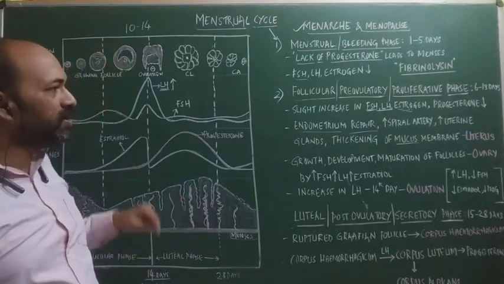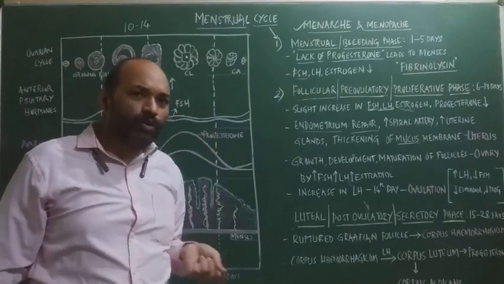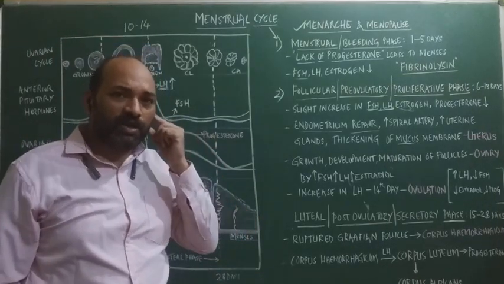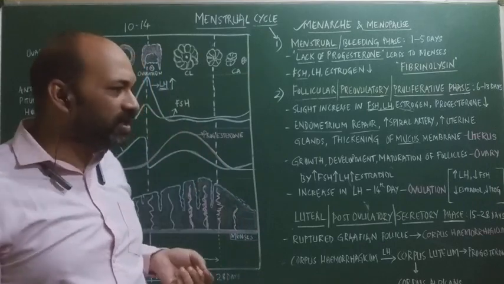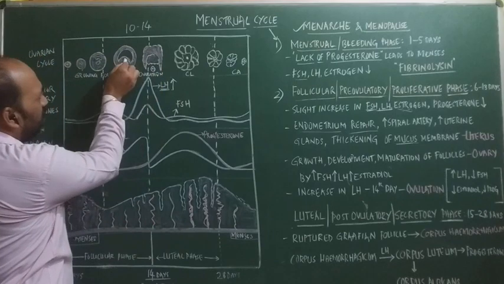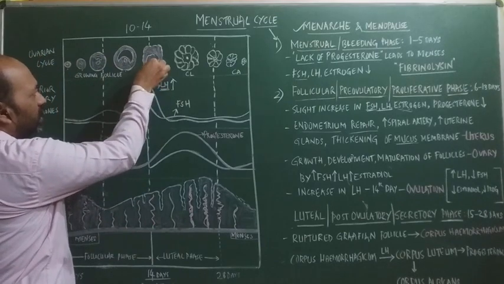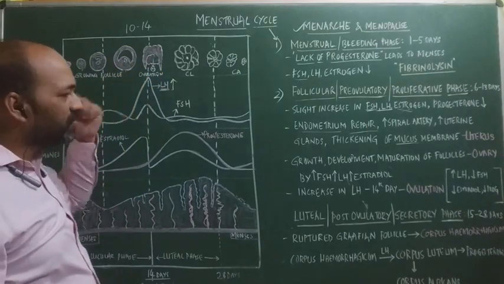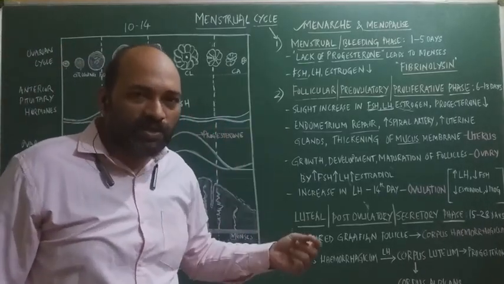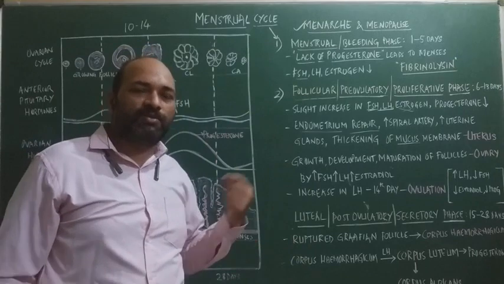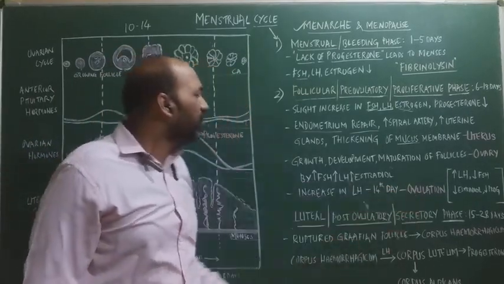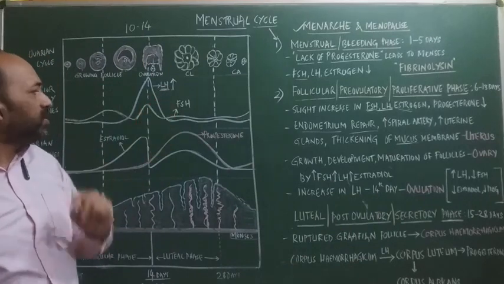Due to this, the granulosa cells present in the Graafian follicle increase the intrafollicular pressure, and thereby the secondary oocyte present in the Graafian follicle comes out. That process we have already discussed: the release of the secondary oocyte from the ovary is called ovulation. So ovulation occurs due to the LH surge.